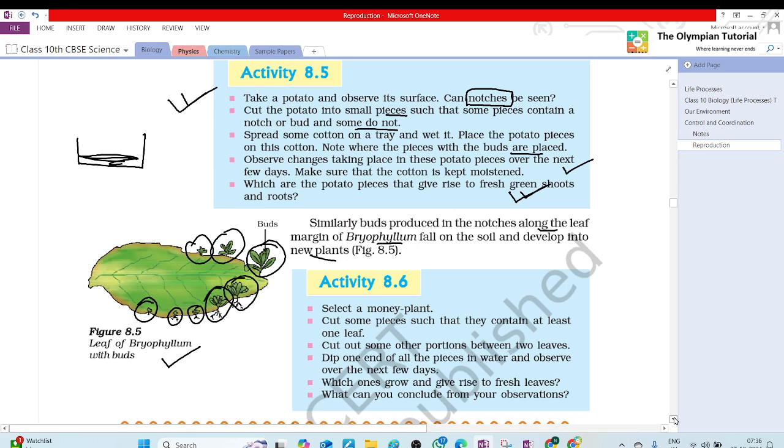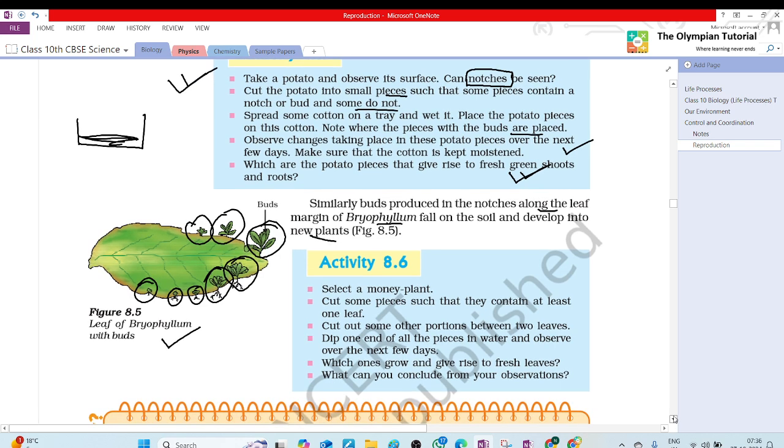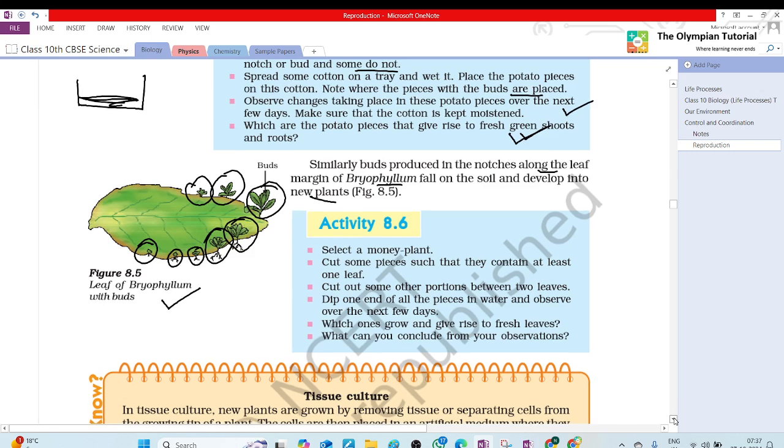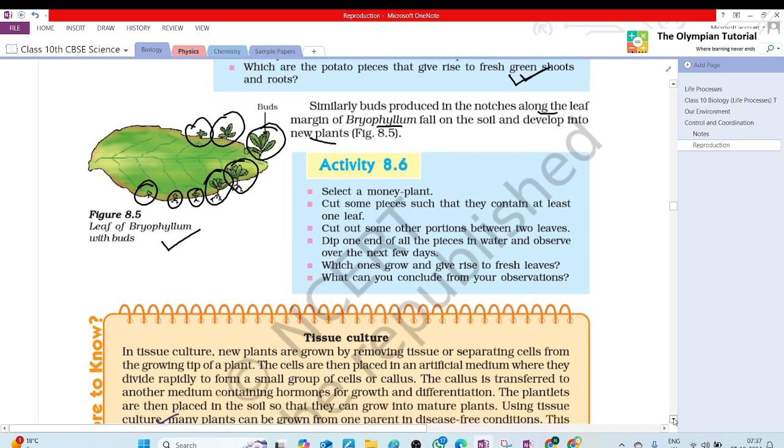Are you getting the point? Please confirm, have you seen notches or buds on the potato? Yes, Ayukta and Thanya. Yes, ma'am. What about Thanya? Yes, ma'am. Now in activity 8.6, what we will do?